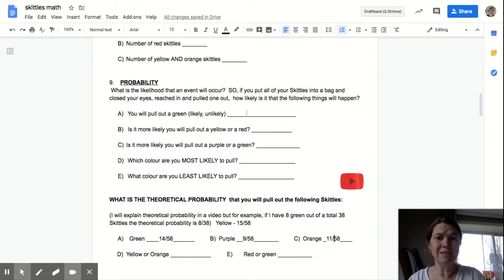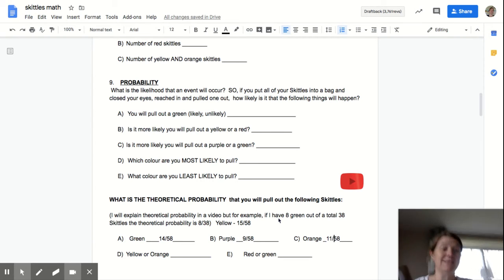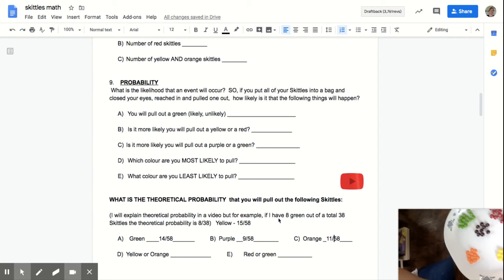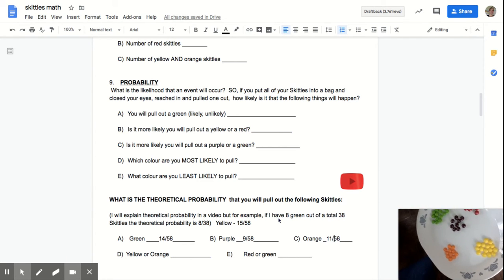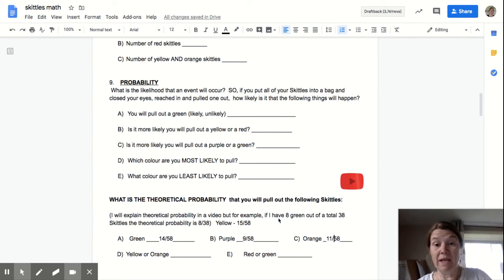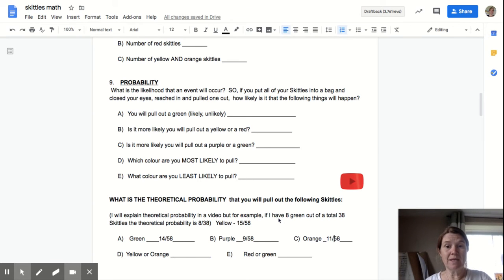Is it more likely that I'm going to pull out a red or a yellow? Well, I have way more yellow than red. You can see just by looking at my Skittles that I have more yellow than red. So it's more likely that I'm going to pull out a yellow. Is it more likely that I'll pull out a purple or a green? Well, you can see down at the bottom, I have 14/58 of a chance of green and only 9/58 of a chance of getting purple. So it's more likely that I'm going to get green.